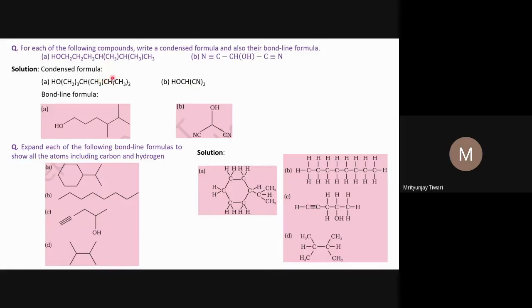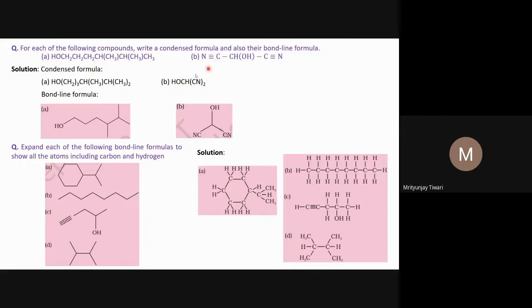And this is one condensed formula. One can also call it a condensed structural formula, because this is a structure that we are showing. This is not the molecular formula. The molecular formula will count all the carbon atoms, all the hydrogen atoms, and the heteroatom, and then we represent all of this. Like what is here? 1, 2, 3, 4, 5, 6, 7, 8. 8 carbon atoms, so C8. Hydrogen atoms will be what? You count 3, 3, and it will be 18, and then O. So C8H18O is the molecular formula.